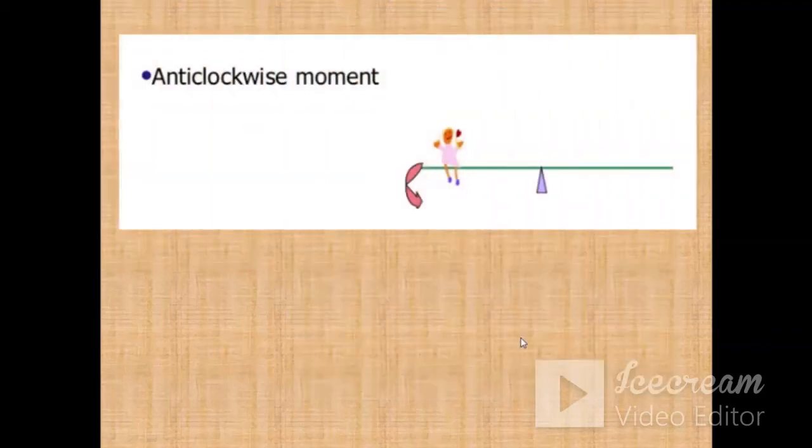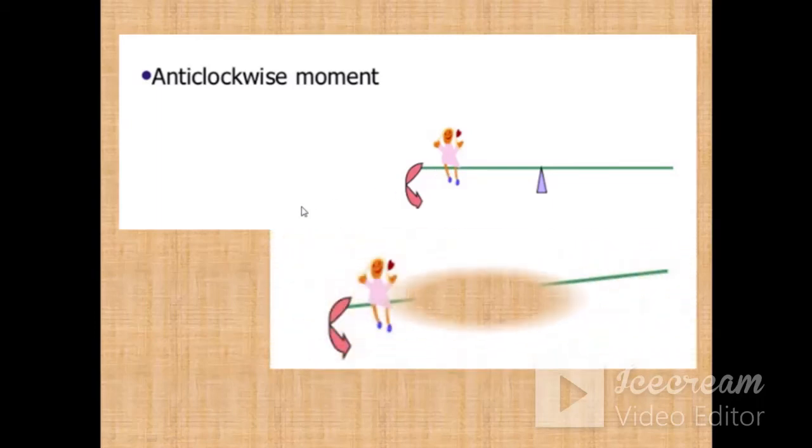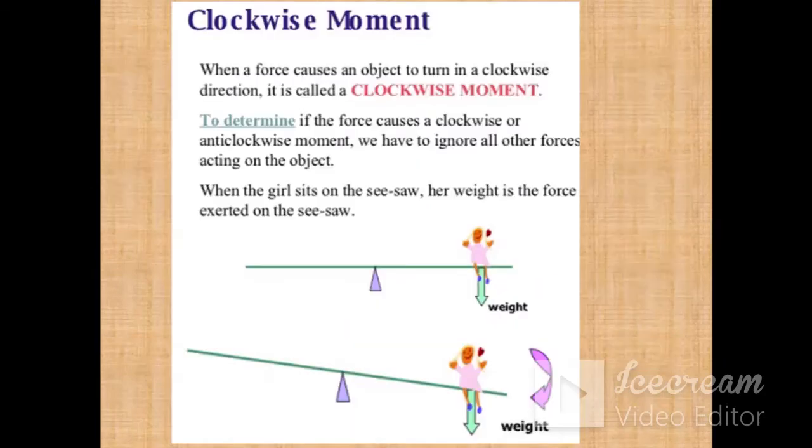And the second type of moment is anti-clockwise moment. Suppose the body is sitting here, or force applied in this direction. What happens? The body will start rotating in the anti-clockwise direction. So in this way we can apply the turning effect of the force, and there will be two types of moments, one is anti-clockwise and one is clockwise moment. When a force causes an object to turn in clockwise direction, it is known as clockwise moment.